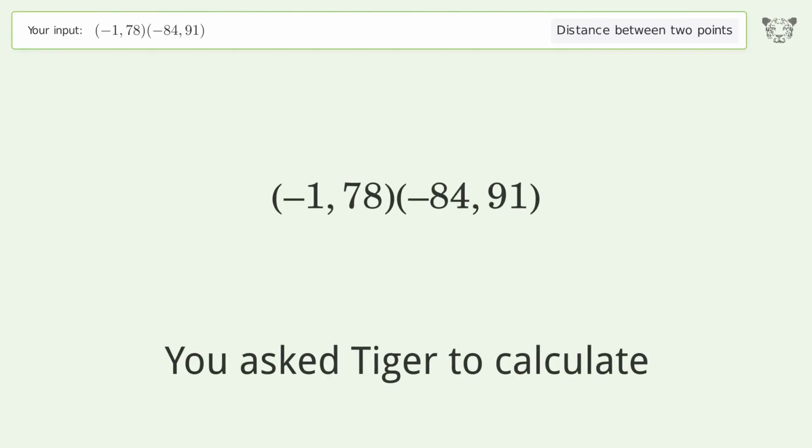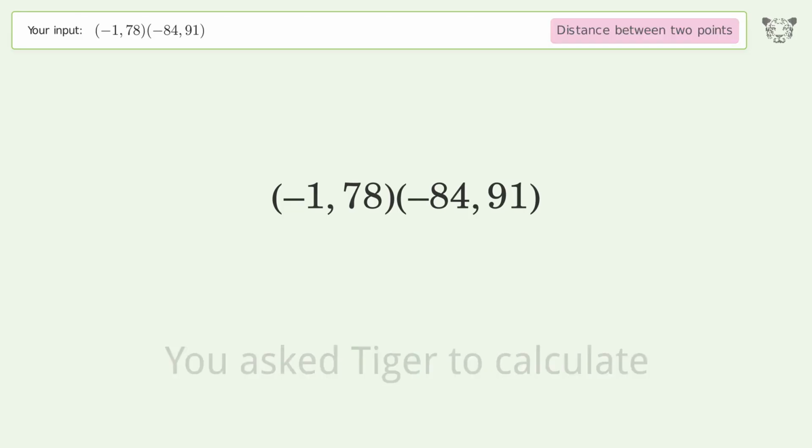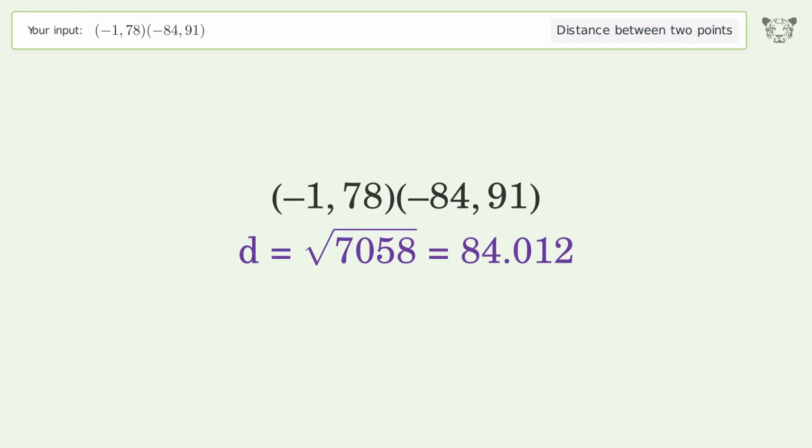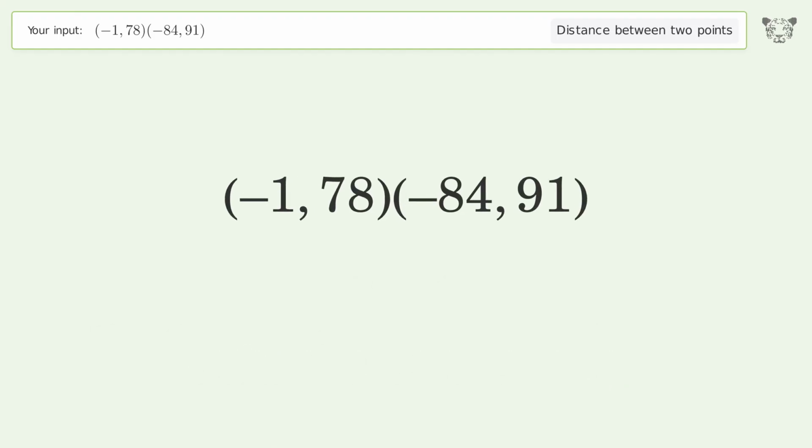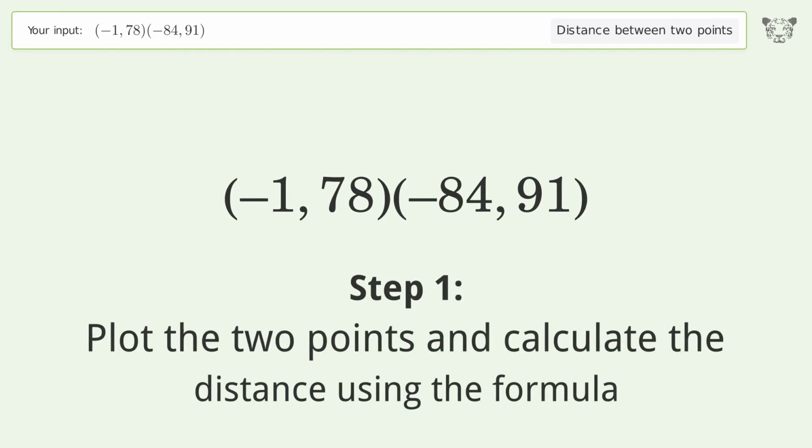You ask Tiger to calculate. This deals with the distance between 2 points. The distance between the 2 points is the square root of 7,058 or 84.012. Let's solve it step by step. Plot the 2 points and calculate the distance using the formula.